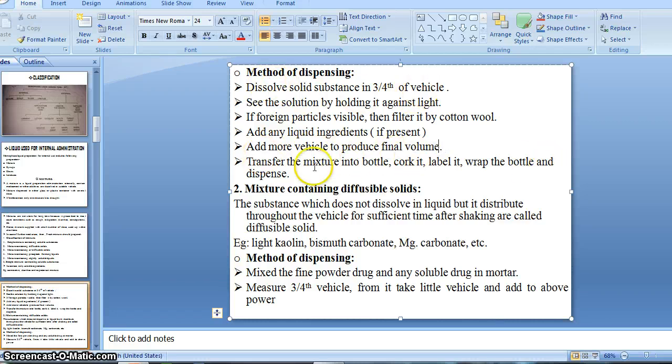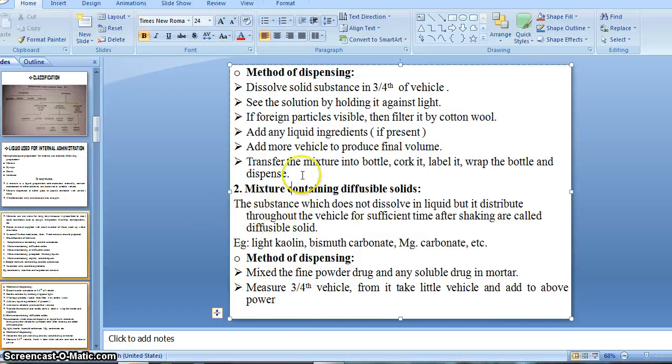After making the final volume, transfer the mixture into the bottle, meaning the required container. Then cork the bottle, then label the bottle. Then wrap the bottle and dispense it. This is the way we should dispense a simple mixture.